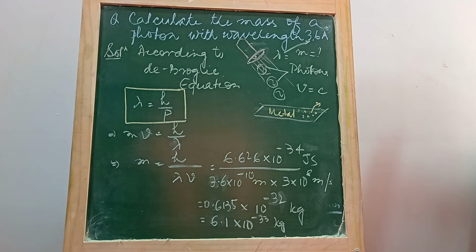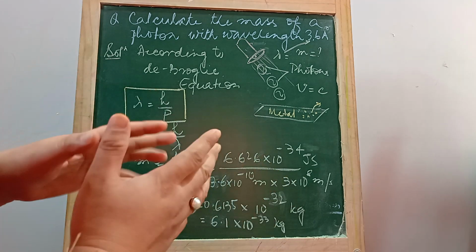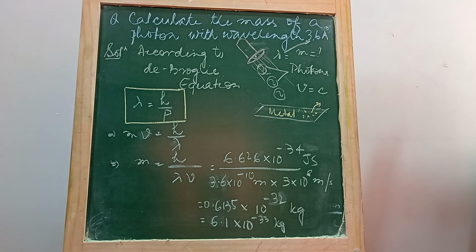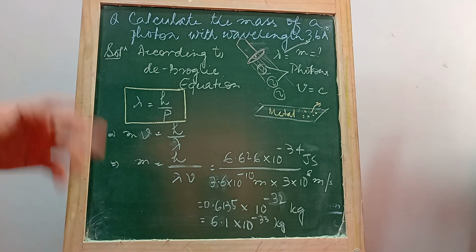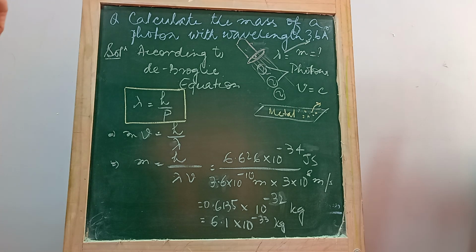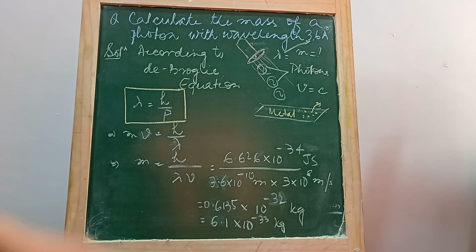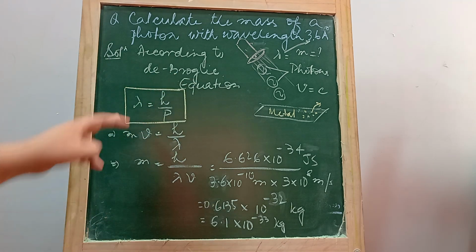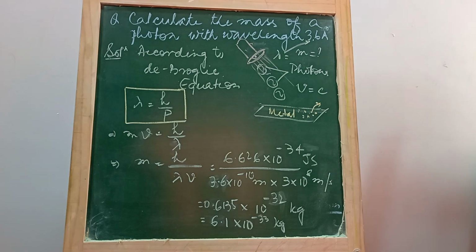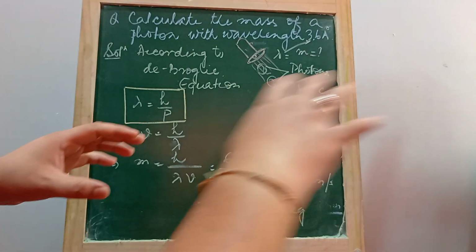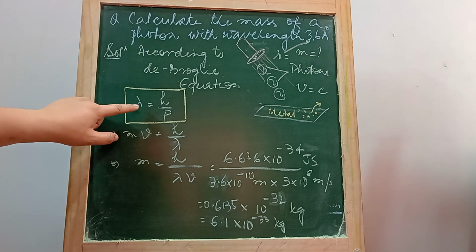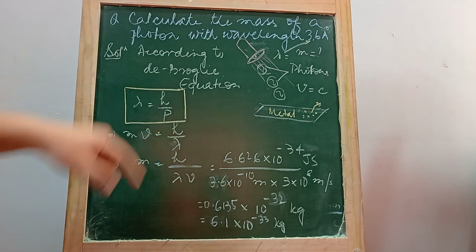According to de Broglie equation, what is said? De Broglie is saying that even matter has dual behavior. It has some wave character too. So what will be the wavelength associated with a matter which is moving with a velocity? Wavelength is equal to Planck's constant by momentum. So this is de Broglie's equation, which gives the relationship between the wavelength and its momentum when the body is moving. So any body which is moving will have wave character, and its wavelength is given by this relationship.